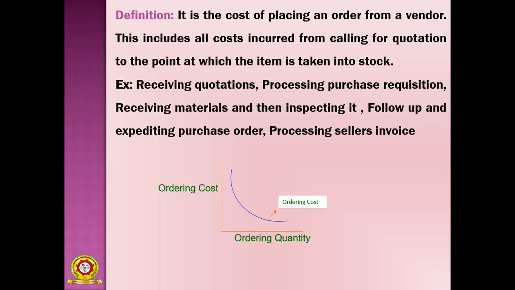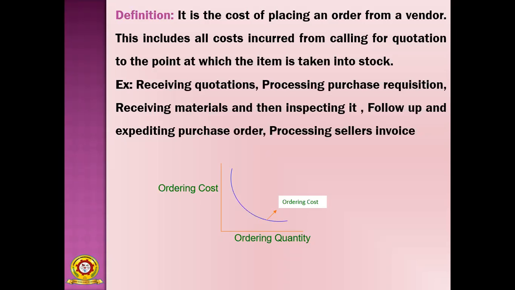So up to this point, how much cost and how many expenses are included between quotation and receiving of stock? The total cost in between this period is called the ordering cost.